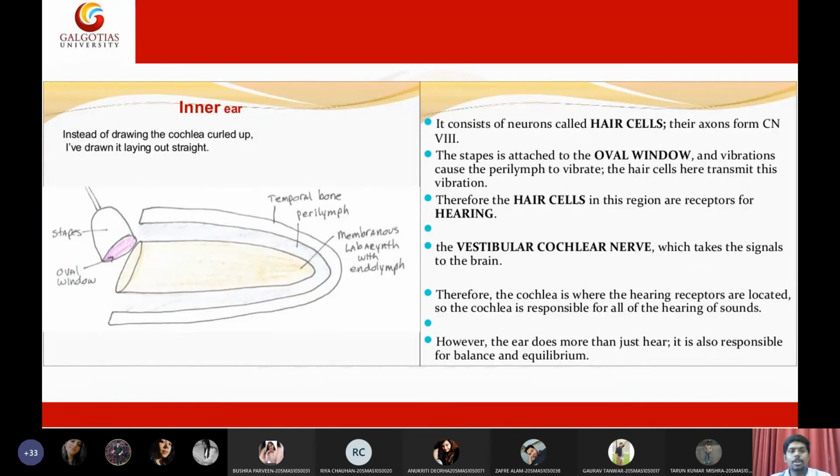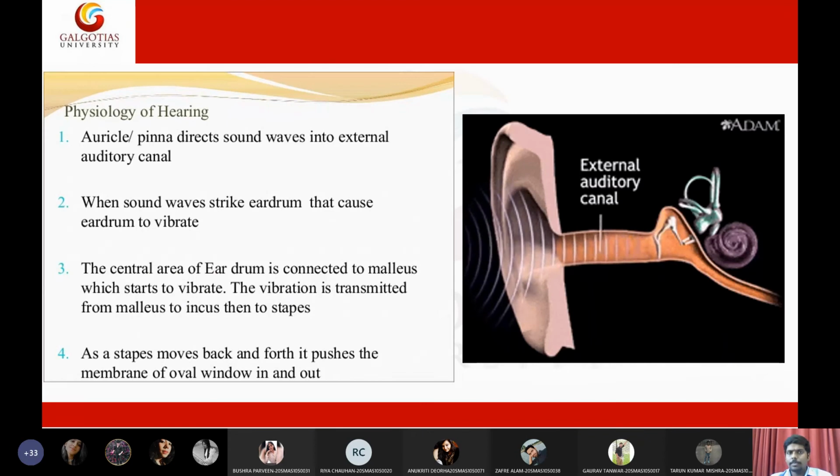So that is all about the organ of Corti. Then the overall mechanism of the ear, or physiology of hearing. So what is the mechanism of hearing? Very simply, the ear pinna will take the sound signal. The auricle or pinna directs sound waves into the external auditory canal.